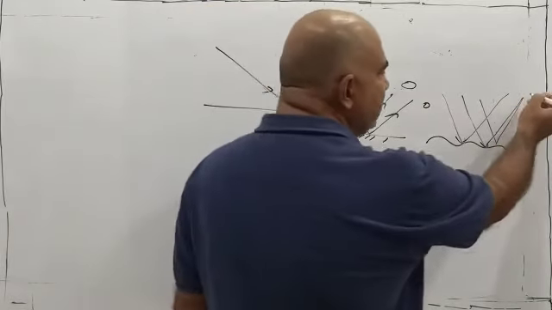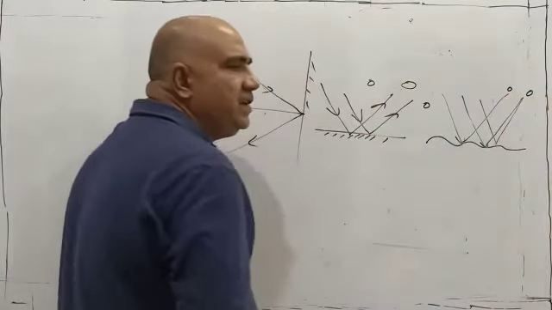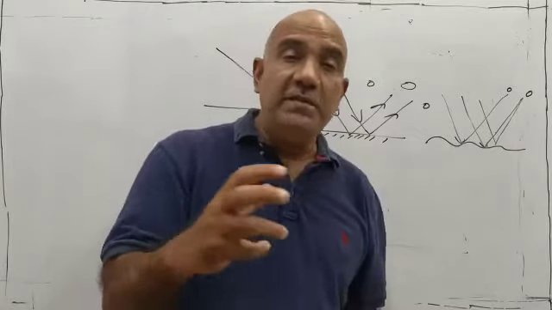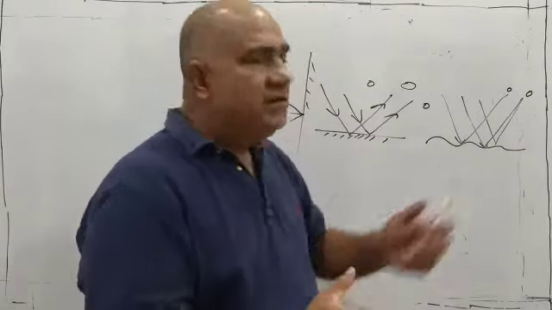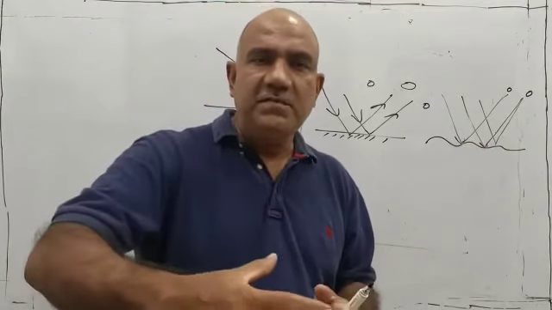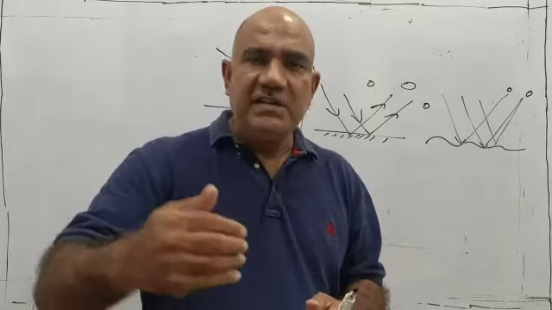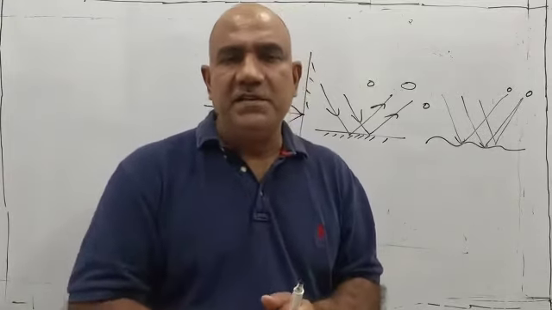Whereas in this case, if the eye is put here or here, one can see. So in a room, if a book is kept, that book can be seen from any nook and corner of the room. That is because of irregular reflection, because the surface of the book is not smooth. But unless you stand right in front of the mirror, you cannot see your image, and that is because of regular reflection.